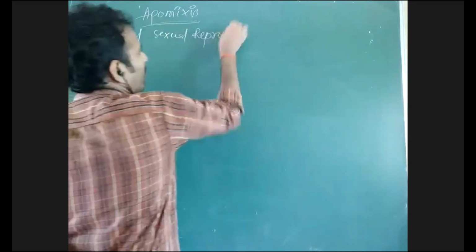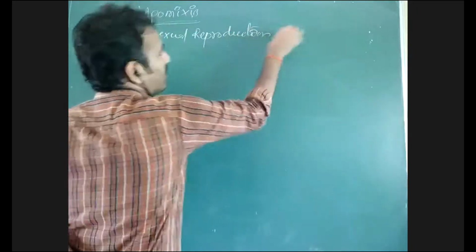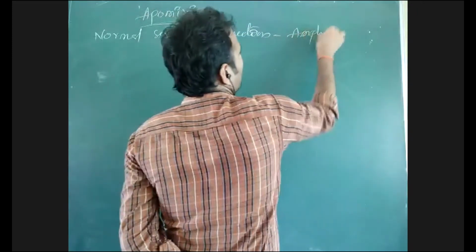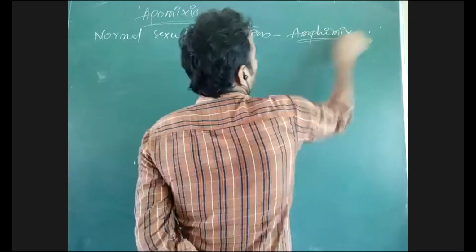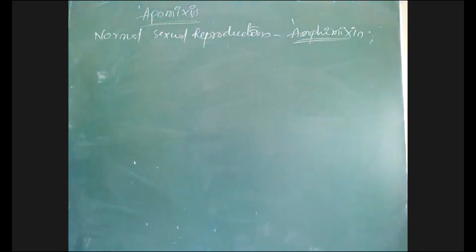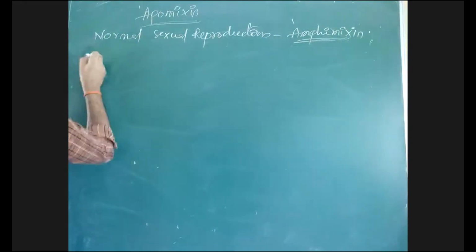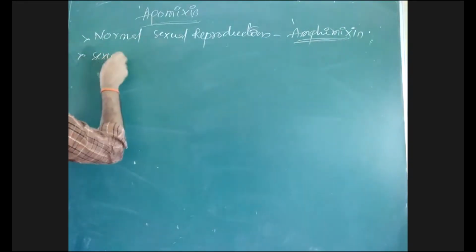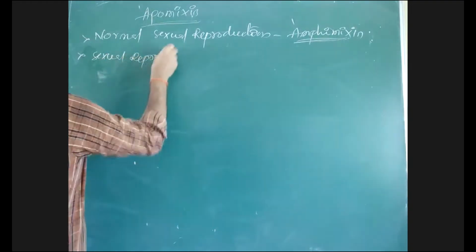Apomixis. What is apomixis? Normal sexual reproduction is called amphimixis. What is the major property of sexual reproduction?